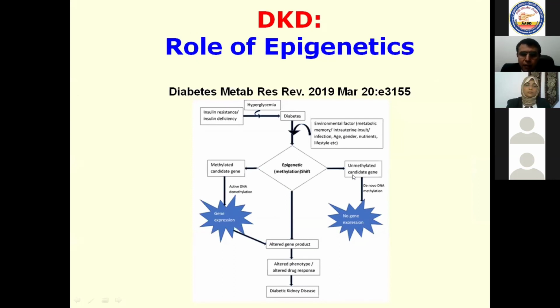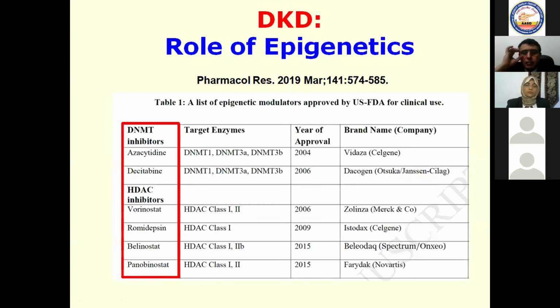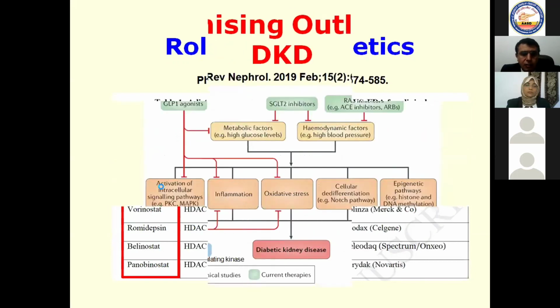But if there is a success towards unmethylation of this epigenetic, you will of course have no gene expression in this situation. Several drugs regarding epigenetics are in the market and are now used in the research work towards retardation of the progress of and changing the history of diabetic kidney disease. Of course, a lot of drugs are in the research now.